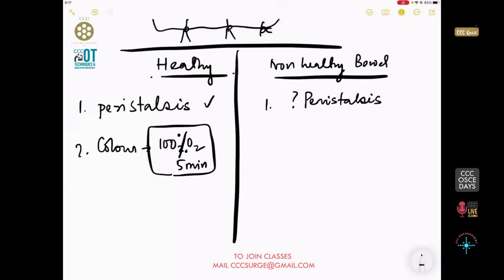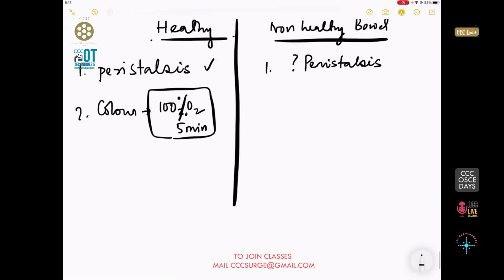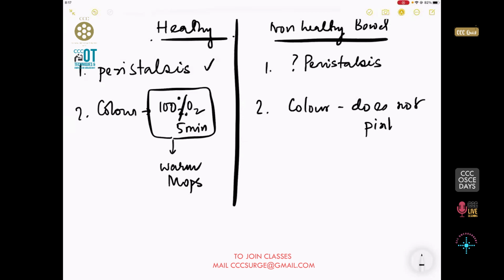Remember, he is going to stop the nitrous and give this, and then you apply some warm mops. Warm doesn't mean boiling water, we had a patient with burns also, so warm mops. If the color does not return to pink, it is not healthy. Please take that bowel out.